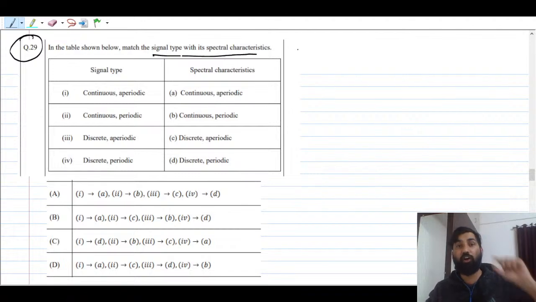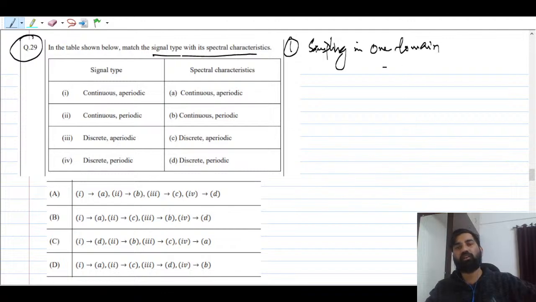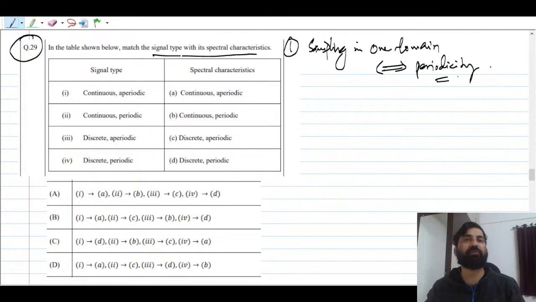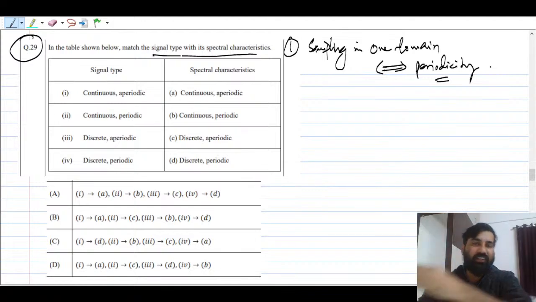Always remember, sampling in one domain corresponds to periodicity in another domain. In the last session also I told you, right? So remember this: sampling in one domain corresponds to periodicity in another domain. That is very important. What is the meaning of sampling? If a continuous time signal is given, you have to sample it, so it will become discrete. So discrete corresponds to periodicity. Periodicity corresponds to discrete.